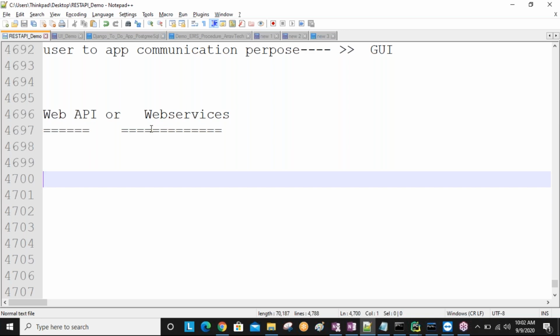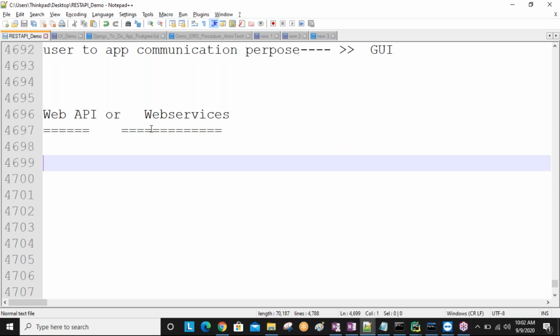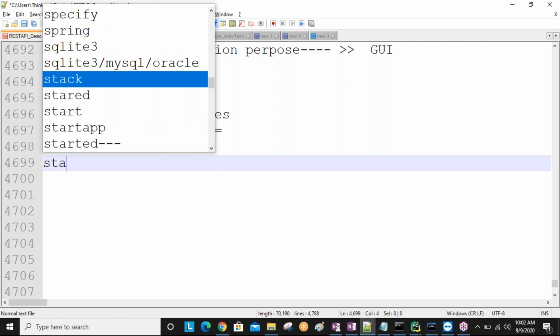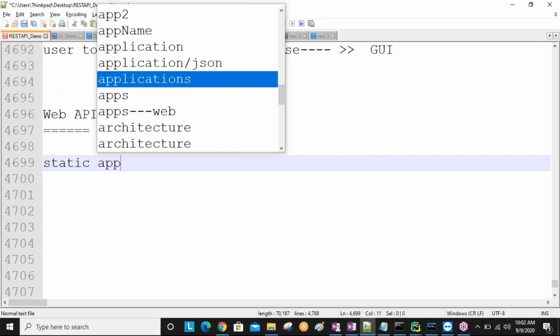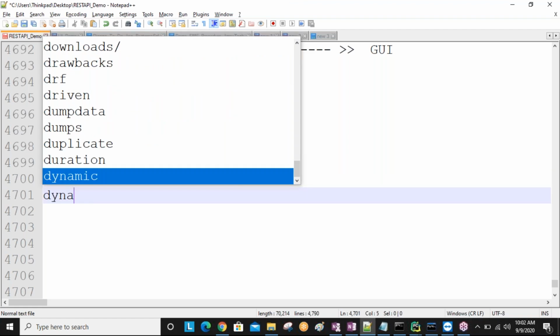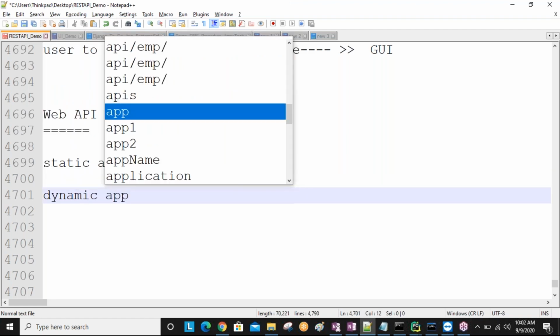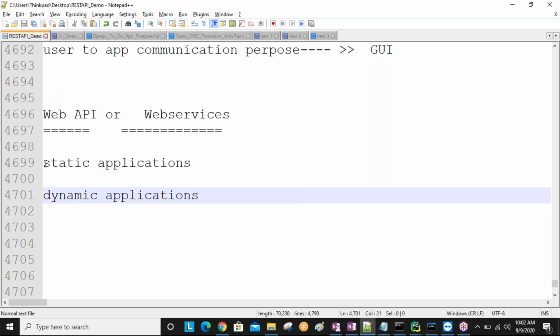Generally, applications are divided into multiple types. There are two types of applications: static applications and dynamic applications. Dynamic applications are also called web applications. Do you understand this one? Okay.